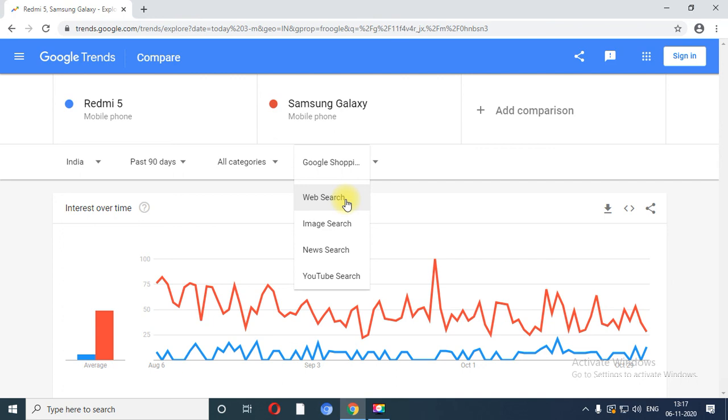So Google Trends is generally used to make a comparison between two search terms. Different types of examples I have already given you. You can select categories and based on the categories it will produce output. You can add another search term using add comparison over here. So it will put a third color over here and based on that it will produce output.